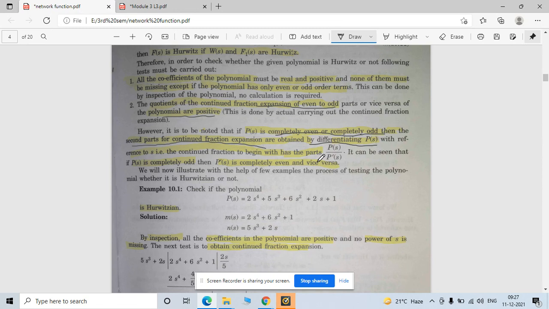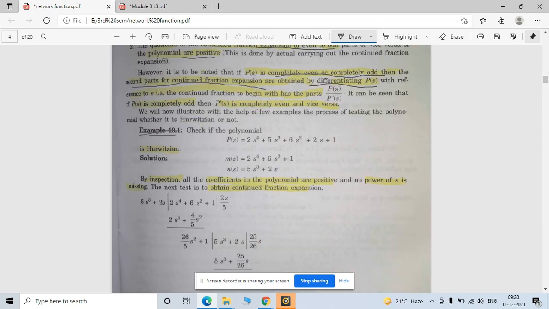So if any one part is given to you, for example the even part, how do you find the odd part? By taking the derivative of that. Now see the example, it is clearer while doing this example. The polynomial is given to you. Test whether this function follows the Hurwitz criteria or not.